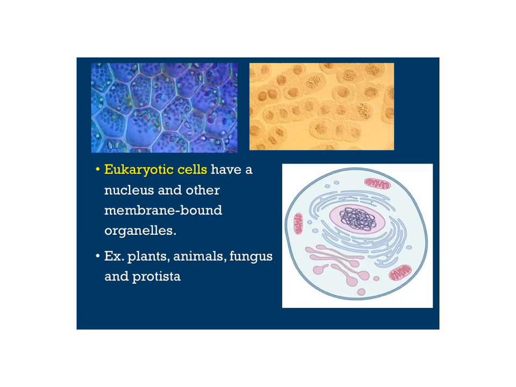The second type of cell is a eukaryotic cell, and eu means true. So these cells have a true nucleus. They do have a nucleus, and they have other membrane-bound organelles. They tend to be larger in size and much more complex. Examples of these: plant cells, animal cells, fungal cells, and then those that we call protista that we'll learn about later. So here's a variety of cells. Here are some plant cells. Here are some animal cells. This is a generalized diagram of an animal cell. And you can see inside it's much more complex than that prokaryotic cell you looked at a minute ago.